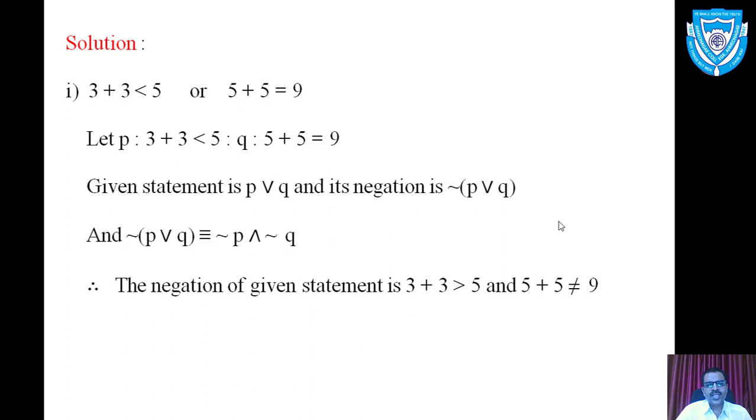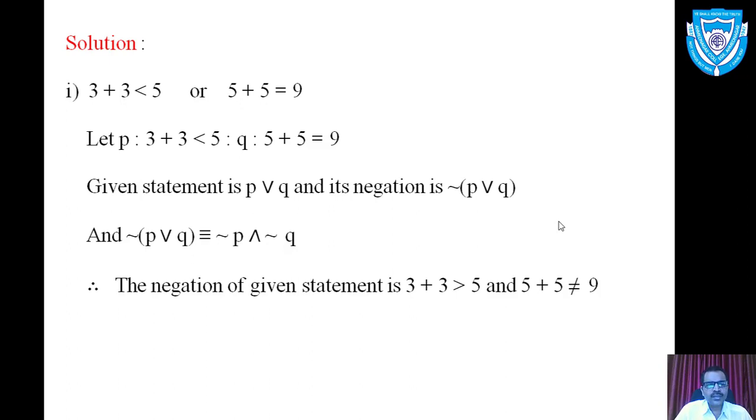Just before, in the definition, we have already seen how to obtain the negation of a disjunction. The negation of P or Q is negation of P and negation of Q. So after converting the given compound statement into symbolic form and using the definition, we can easily obtain the negation of the given disjunctional statement.